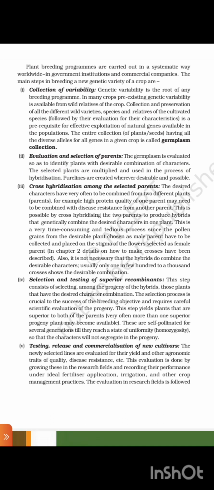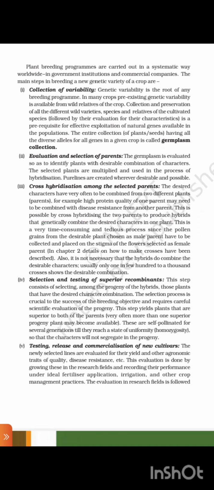The selected plants are multiplied, and using the process of hybridization, pure lines are created wherever desirable and possible. Cross hybridization among the selected parents: the desirable characters very often have to be combined from two different plant parents. For example, high protein quality of one parent may need to be combined with disease resistance from another parent. This is possible by cross hybridization.